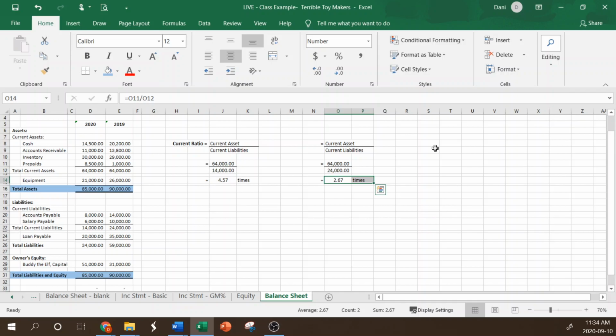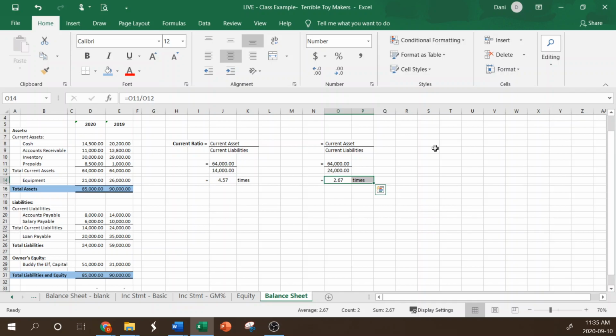So we've got 2.67 times the assets to liabilities, or $2.67 of assets for every $1 of liabilities that we need to pay. So this is also a strong ratio. It's below the 4.57, but it's still pretty safe. If I have twice the amount of assets than any of my bills that I'm due, I'm still feeling pretty good about that. There's not a lot of risk.